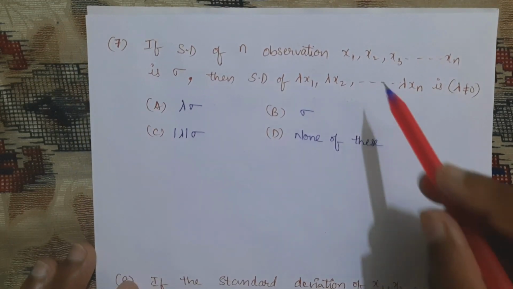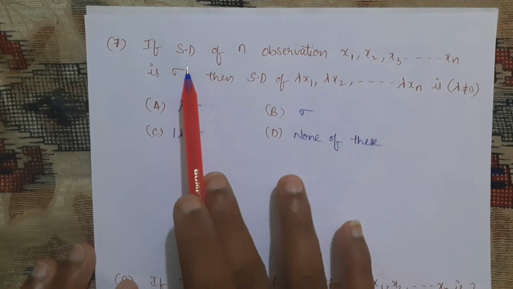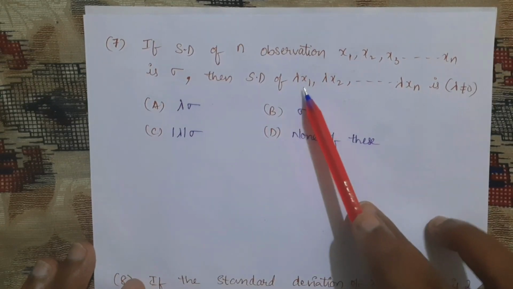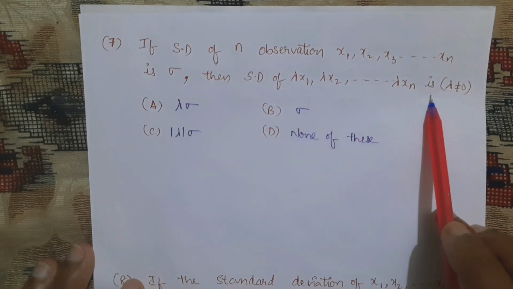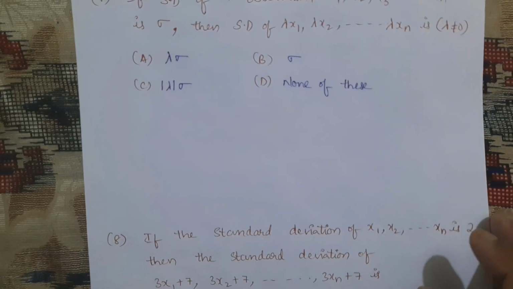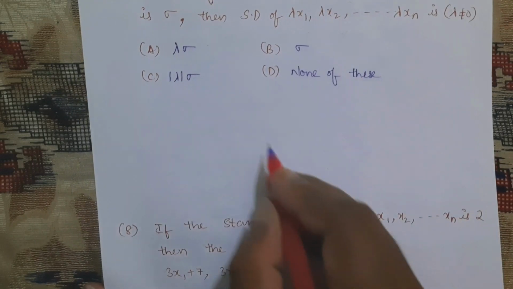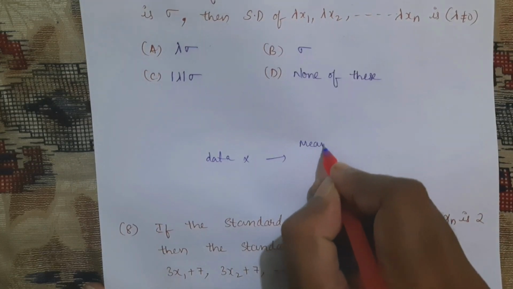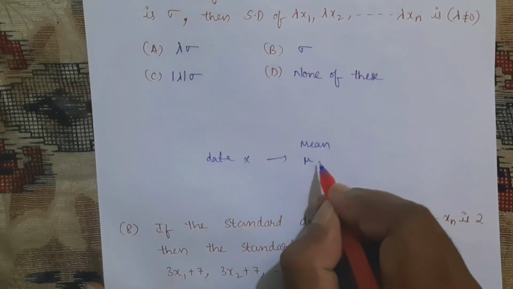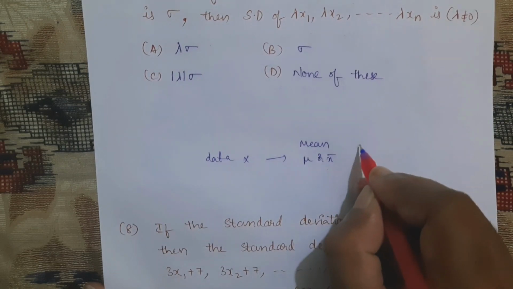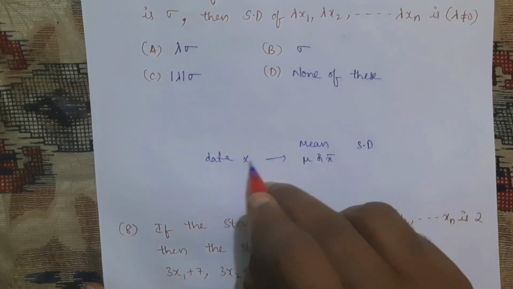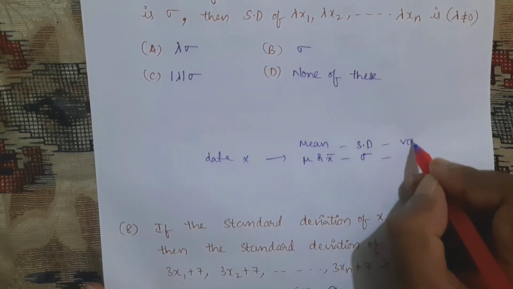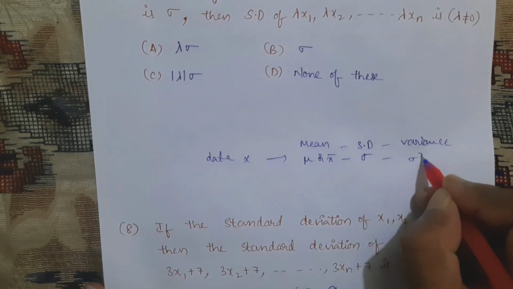The standard deviation of n observations x1, x2, and so on is sigma. The standard deviation of those n observations is given as sigma. Then what is the standard deviation of lambda x1, lambda x2, and lambda xn? See, I will tell one example. For example, some data is given in terms of x, where we will consider the mean as either mu or x̄, the standard deviation for the data as sigma, and the variance of the data as sigma square.